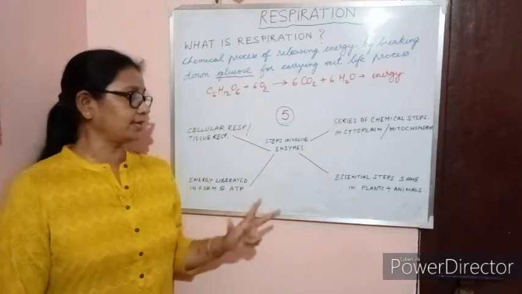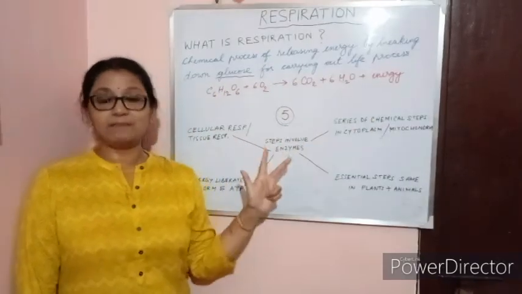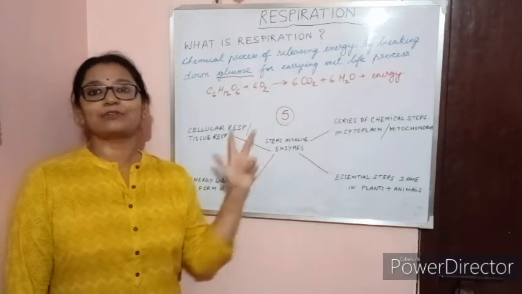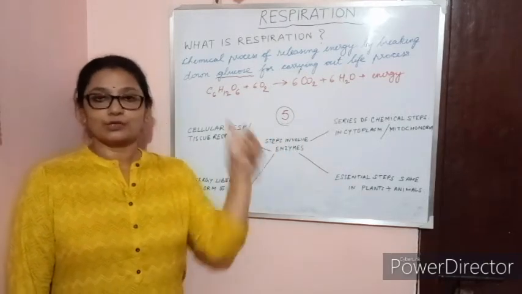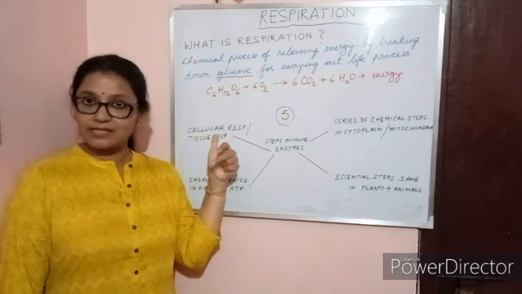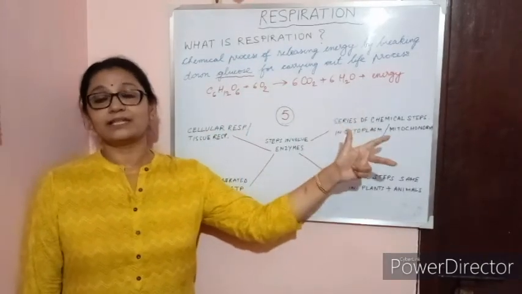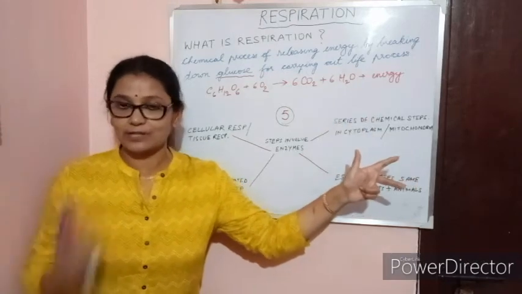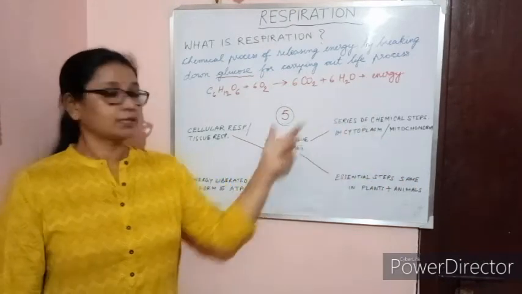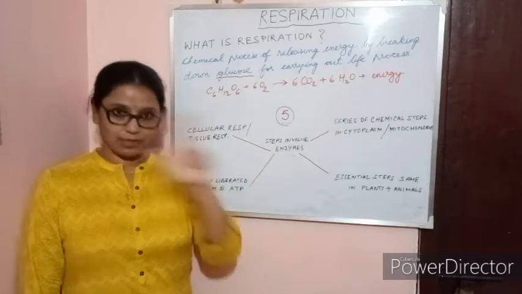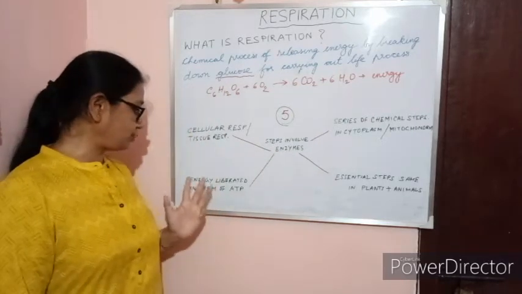Now the third point. These series of chemical steps involve enzymes. Each step will involve a lot of enzymes. So the first point I said it occurs in the cell, cellular respiration. Second point, it occurs in the cytoplasm or in the mitochondria. Third point, the series of chemical steps involves enzymes. Through with the 3 points. What is the fourth point?